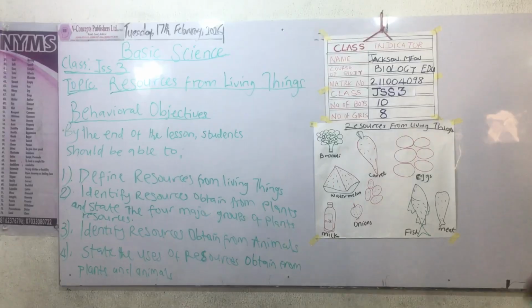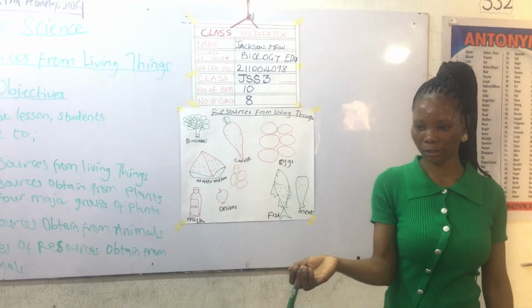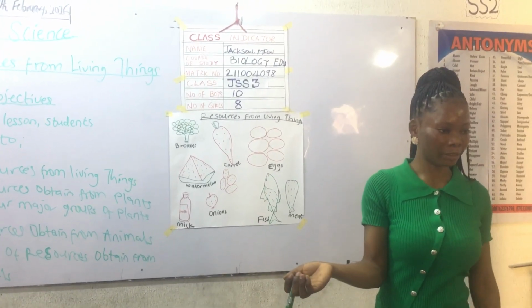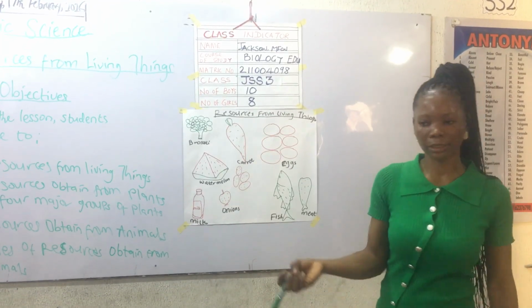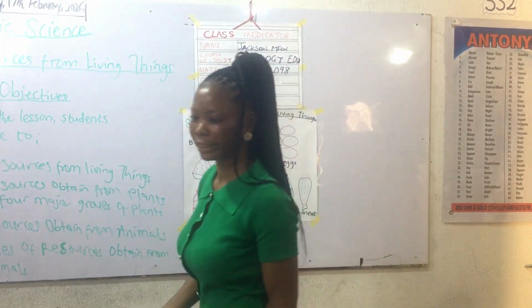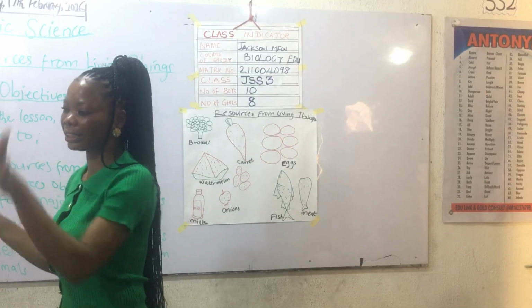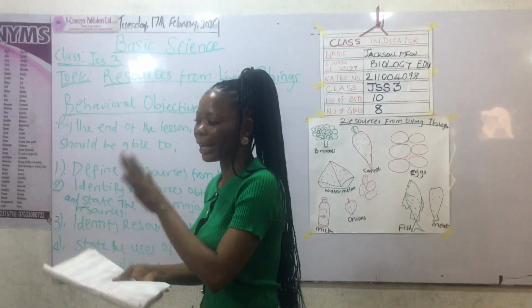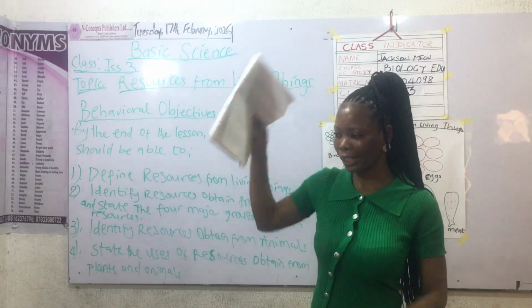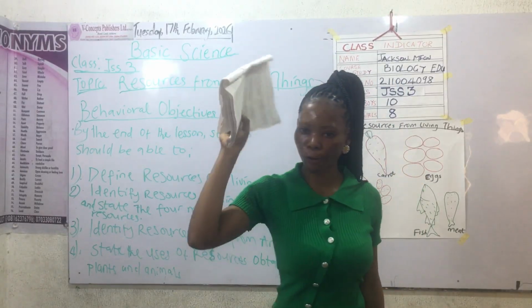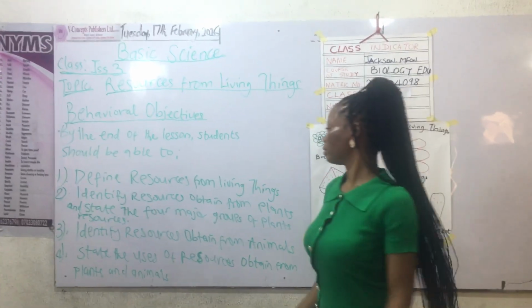Like fat and oil, where can you get it from? Animal. From animal, right? Pig. Protein, where can you get it from? Plant. Protein, like vegetable, you can get it from plants. Now, all these things still boil down to plant and animal resources. Still boil down to what we get from plants and what we get from animals.